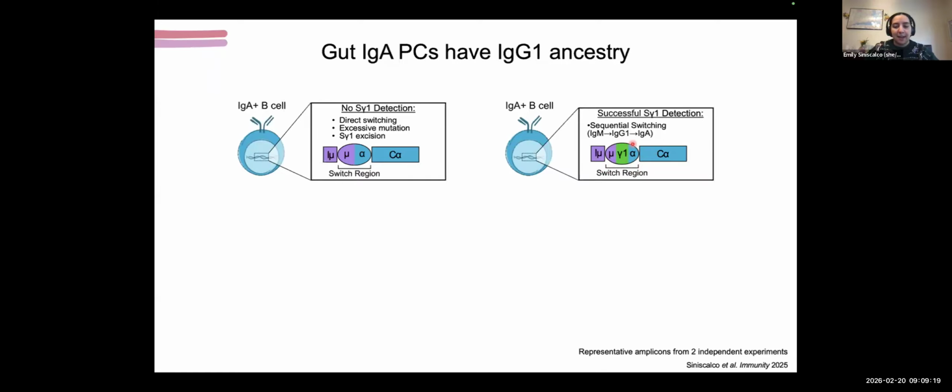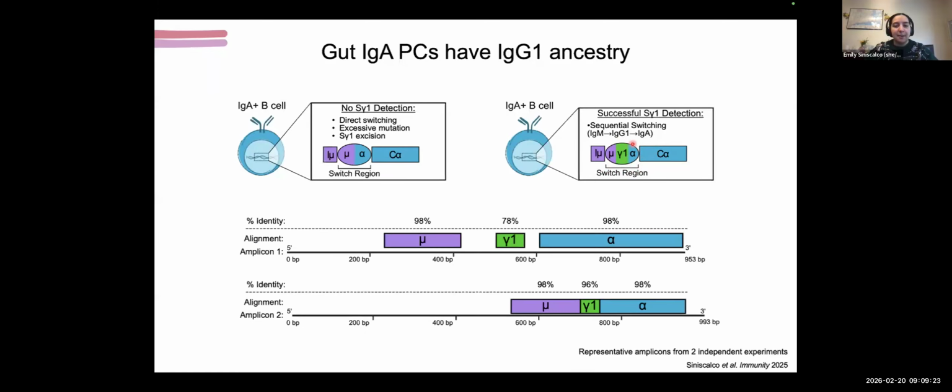And when we PCR amplify the immunoglobulin regions of these IgA plasma cells in the gut, we do indeed find amplicons that have this IgG1 remnant, suggesting that sequential class switching is something that's happening in the gut, particularly after mucosal immunization.